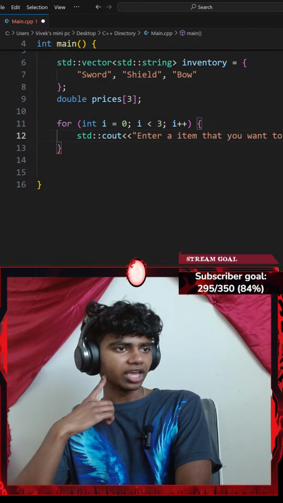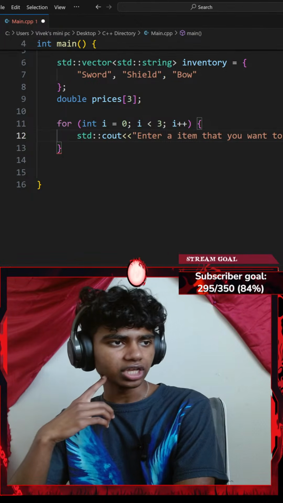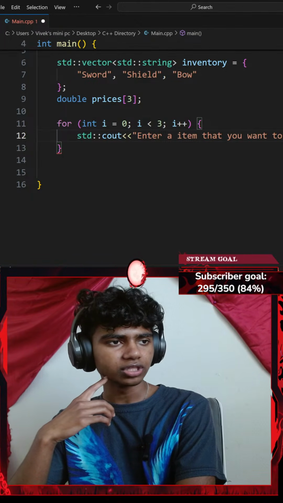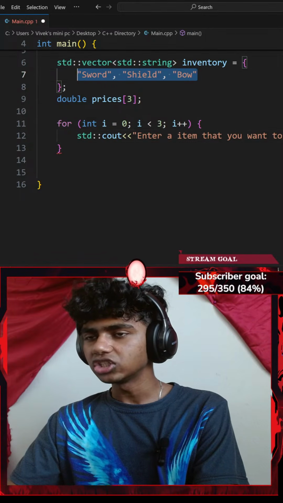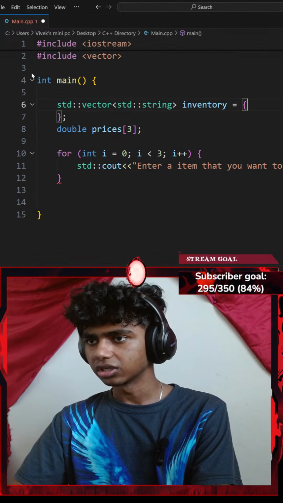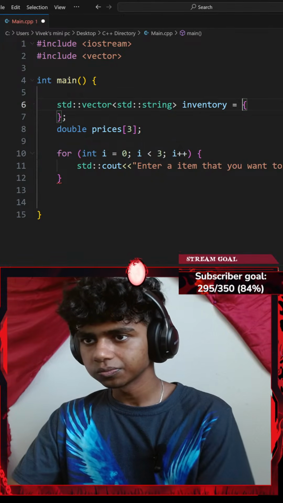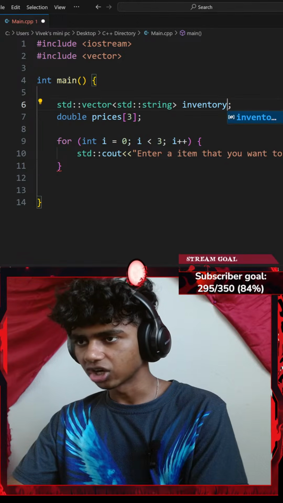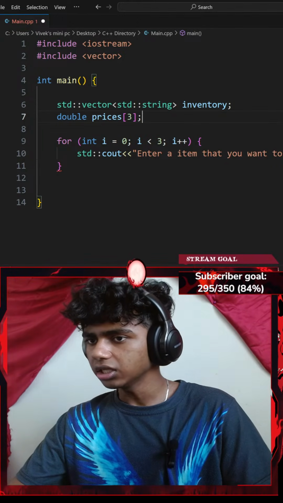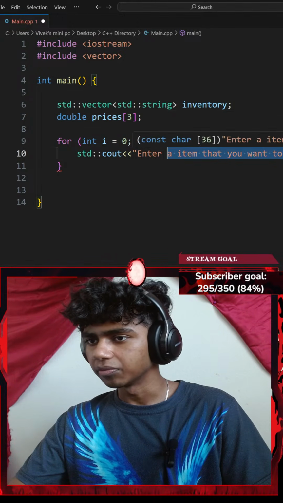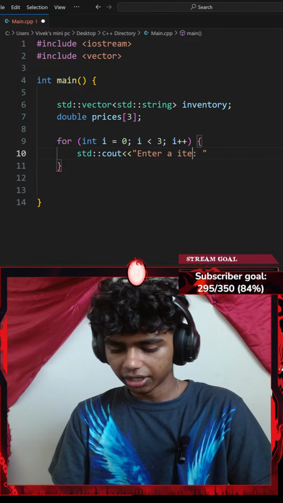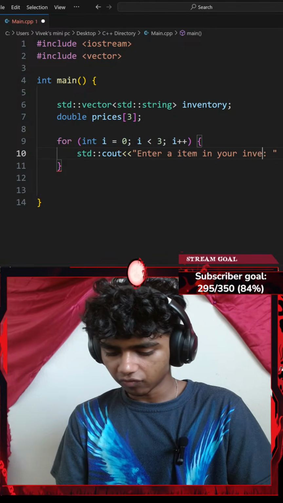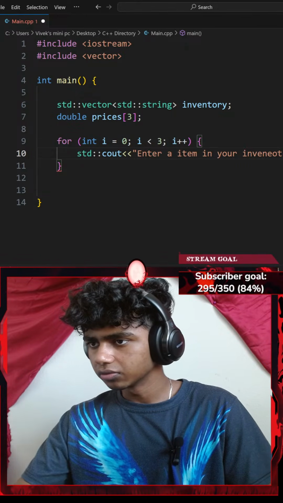Should I go with an if statement, create a vector of strings, ask the user to fill in both? Okay, so I might not need to actually add this here. Let me remove this from here. Okay, so I need an empty vector of inventory. My user enters an item. Enter an item in your inventory. There we go.